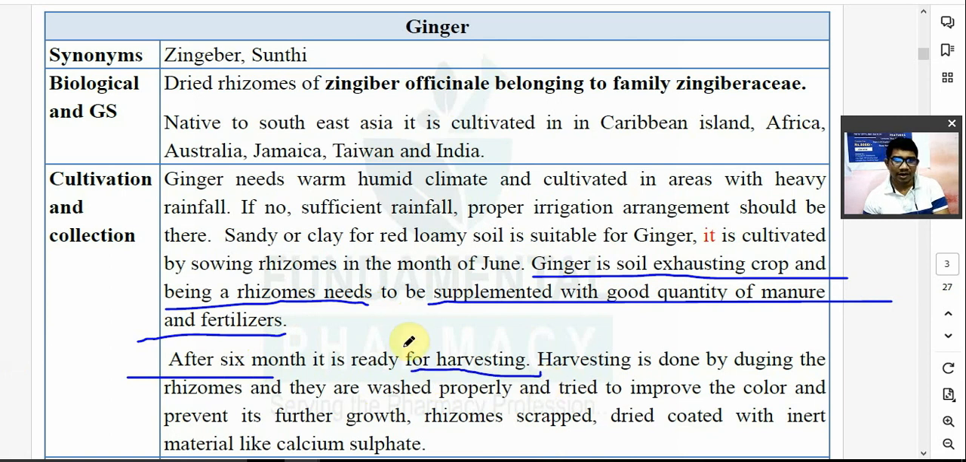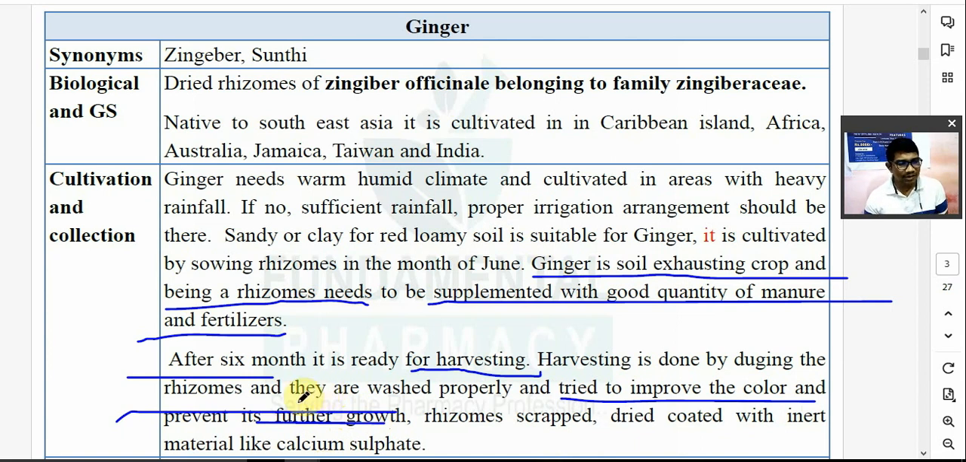Harvesting is done by digging the rhizomes. खोद के निकालना पड़ेगा ना राइजोम्स. And they are washed properly and dried to improve the color, prevent it from further growth. क्या होता है कि राइजोम्स में छोटे छोटे डॉटर्स क्राउन होते हैं, वो कभी भी उसके ऊपर ग्रो होना चालू होता है प्लांट. So if you harvest that ginger and if you are not drying, what will happen? Ginger will start growing into a plant. It will start converting into plant.